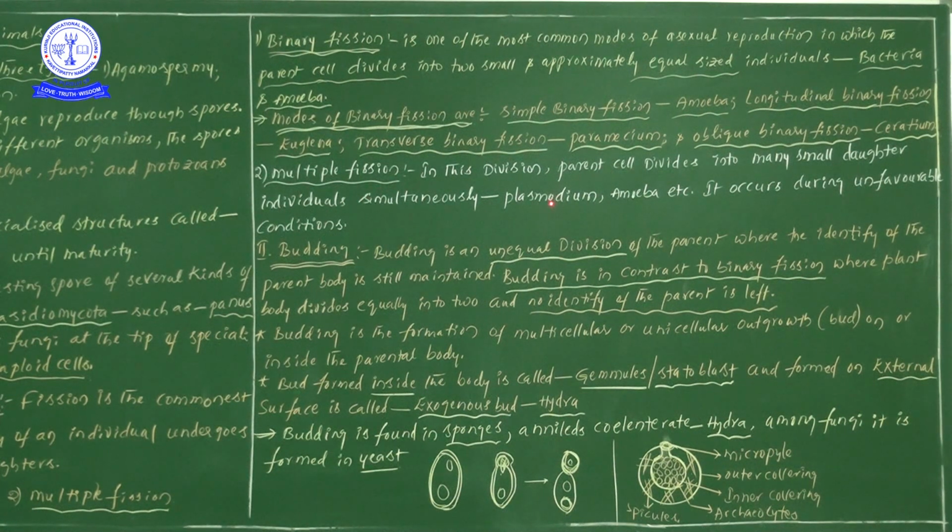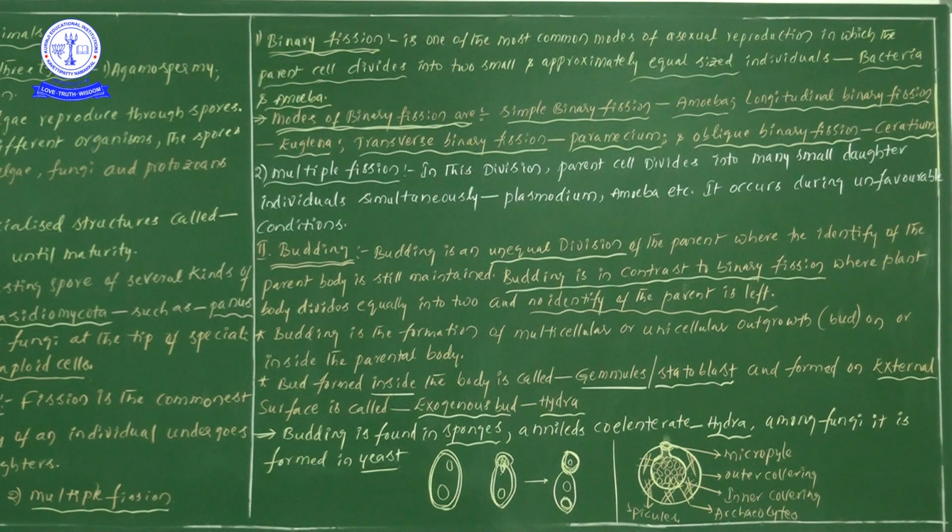In that case one parental cell divides into many small daughter cells. The best examples are Plasmodium, and one more is Amoeba. So this is some more information; try to save this point in your mind.